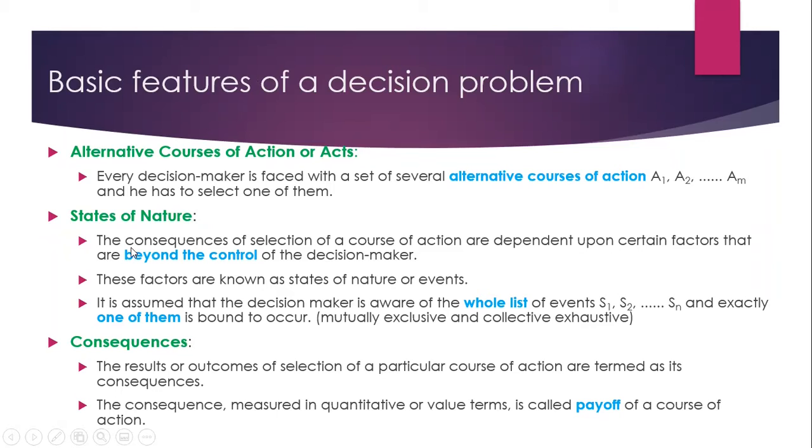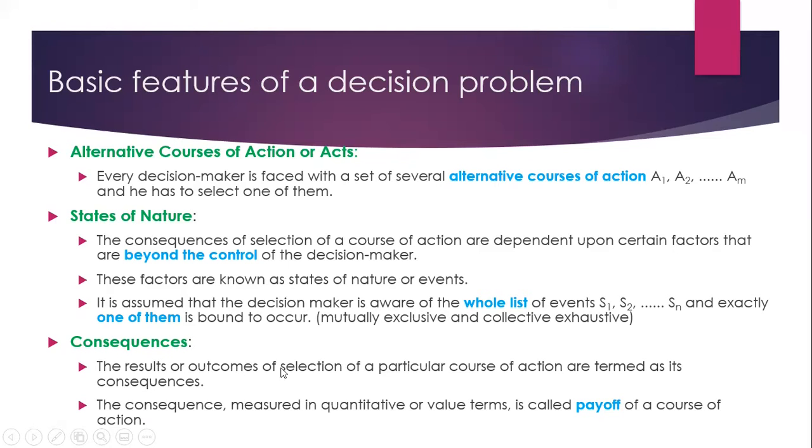Second is states of nature. The consequences of selection of a course of action are dependent on certain factors, and these factors are beyond the control of the decision maker. These factors are known as states of nature or events. It is assumed that the decision maker is aware of the whole list of events, states of nature from S1, S2 to Sn, and exactly one of them is bound to occur. Statistically, this set of events or states of nature is mutually exclusive and collectively exhaustive.